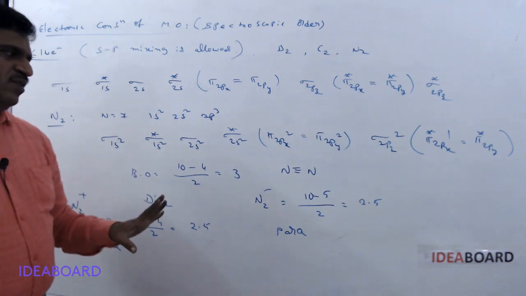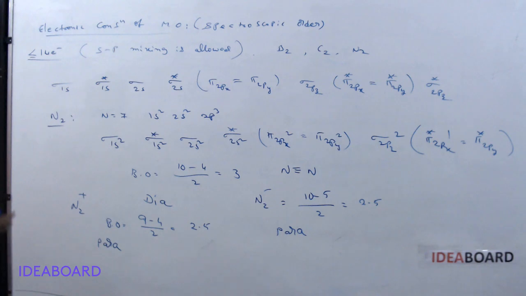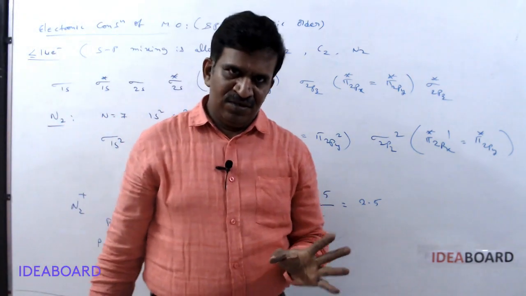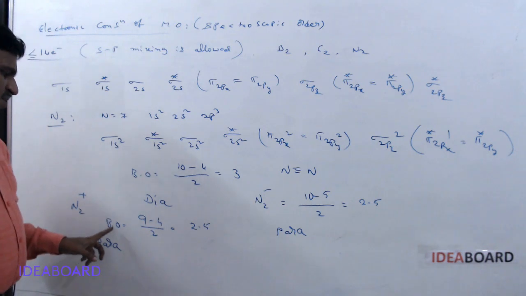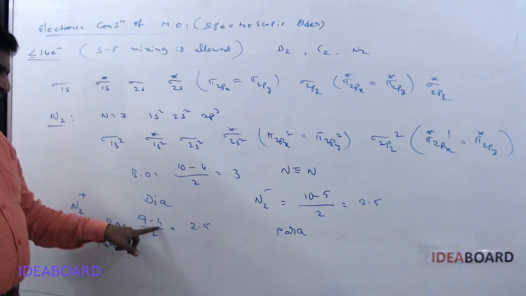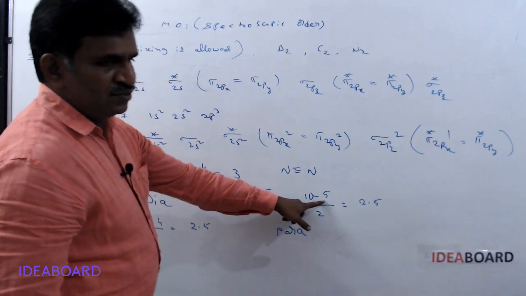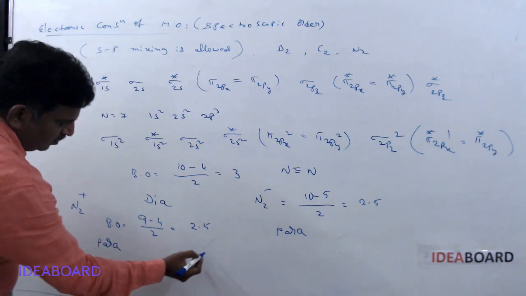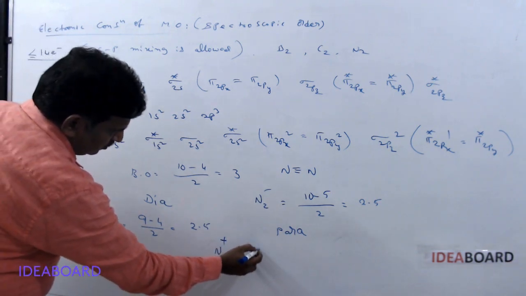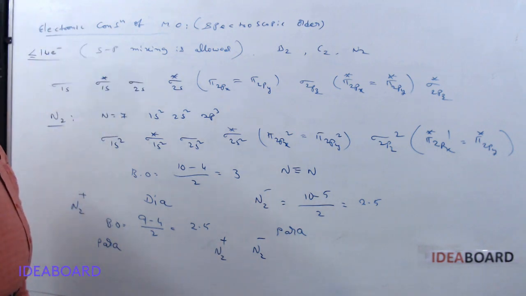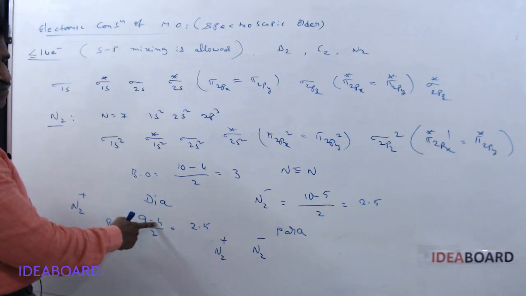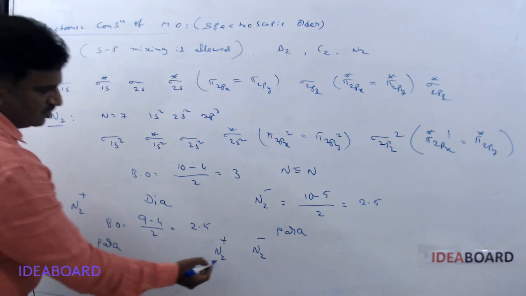Now if they are asking about the stability, which is more stable? As I said earlier, stability depends upon the anti-bonding molecular orbital electrons. Please remember, when calculating bond order, see the anti-bonding electrons, here 4, here 5. So which has more anti-bonding electrons? N2 minus. So in N2 minus and N2 plus, which is more stable? Whichever has fewer electrons in the anti-bonding molecular orbital is more stable.